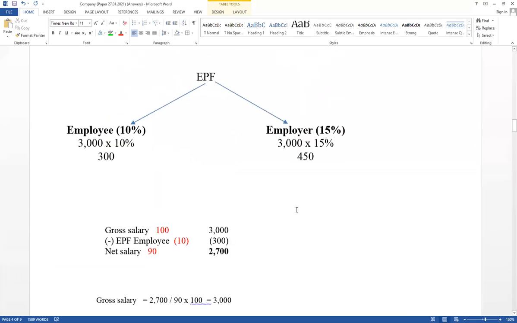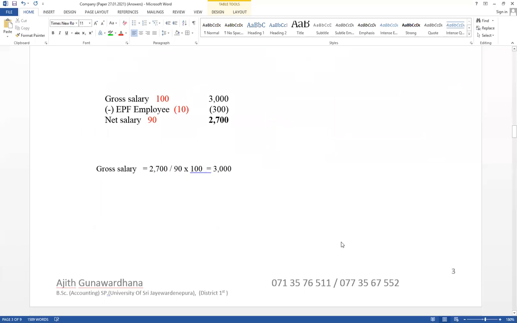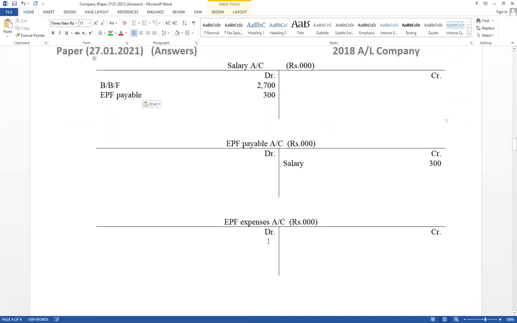Then contribution of employer, value equal 450. That value cannot be deducted from salary. It is not part of salary. It is another expense. Therefore, this one EPF expense account debit, EPF payable account credit. It does not affect salary. Therefore, 450 EPF expense account debit, EPF payable account credit. EPF payable account credit as a EPF expense, EPF expense account debit as a EPF payable.